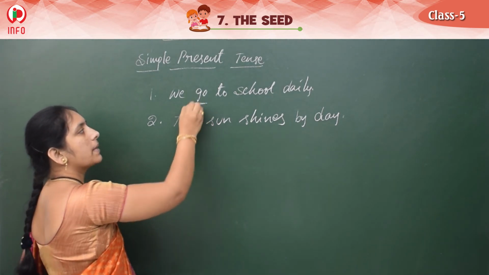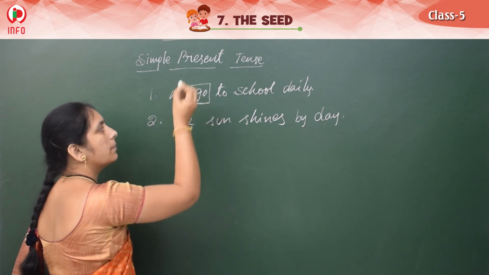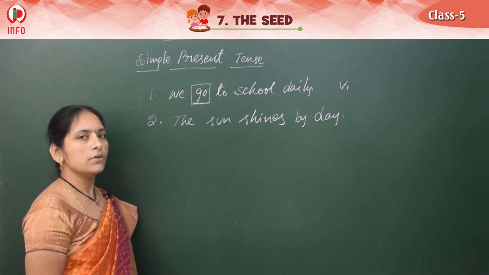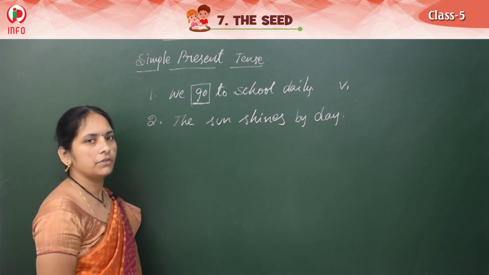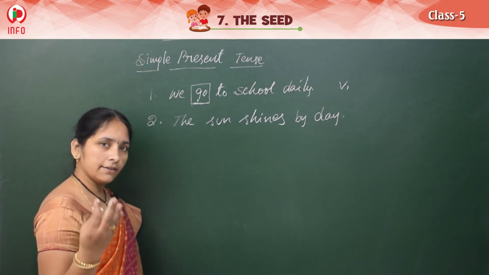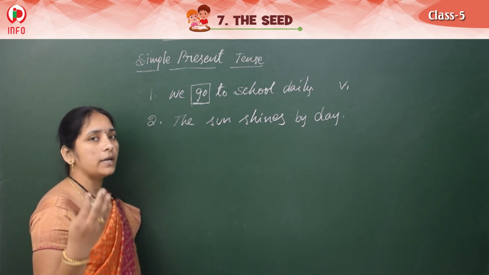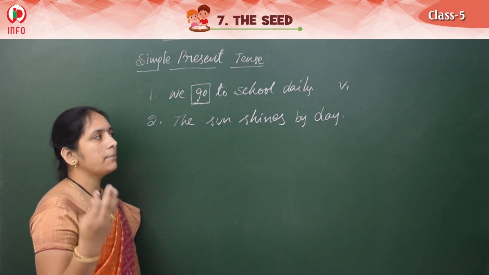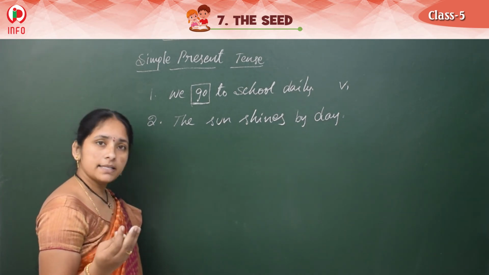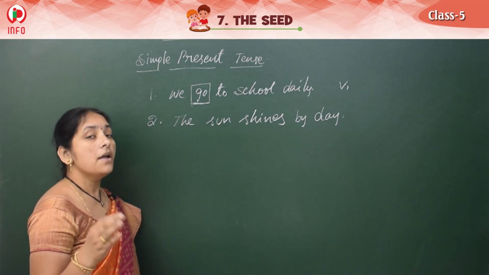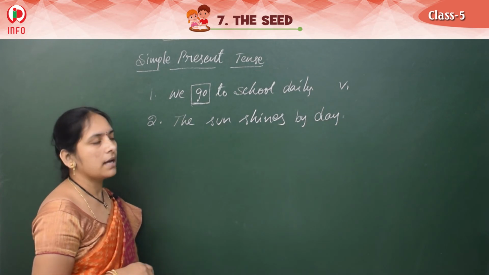In this simple present tense, the verb is called V1. In simple present tense, we use V1, first form of the verb. Verb has 3 forms, V1, V2, V3, and 4 forms, present participle also, but mainly 3. V1 present form, V2 past form, V3 past participle, V4 present participle also we have.